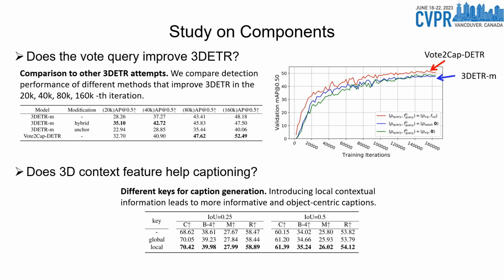Besides, we provide a comparison on different keys used in caption generation in the table below. Introducing contextual information leads to more informative captions generated. Since 3D dense captioning is more object-centric, introducing the vote query's local contextual feature is a better choice.